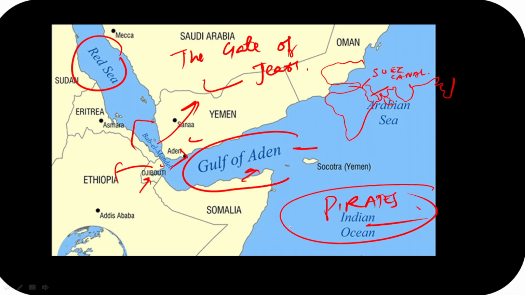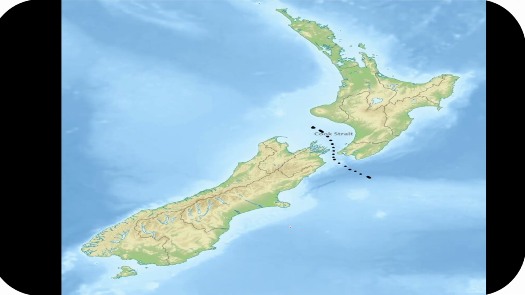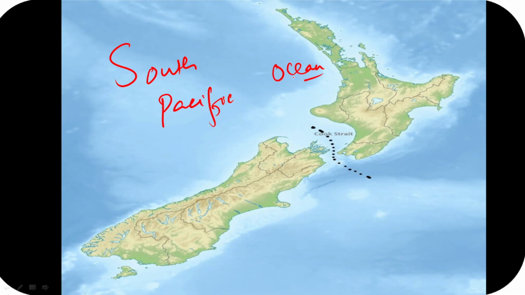Now guys, when we have looked at this one, let's look at the Cook Strait. If you are looking at the Cook Strait, you can see this. We will see the Cook Strait is seen in our South Pacific Ocean. And guys, one thing that we need to remember, it is between the North and the South Islands of New Zealand. So guys, this is the North Island of New Zealand, and this is the South Island of New Zealand.